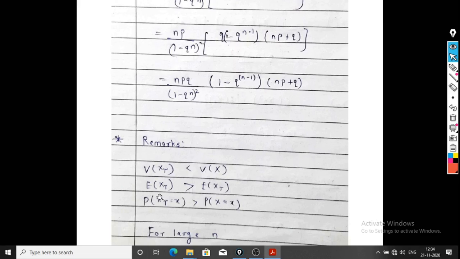Now what is the difference between truncated binomial and binomial? Here value x equal to 0 is discarded or deleted, and here value of x equal to 0 is present in the range of x.